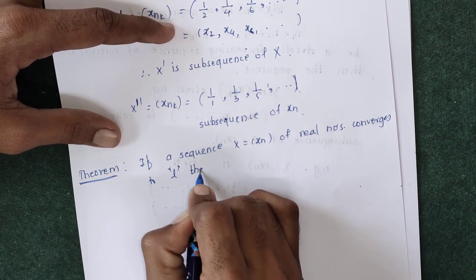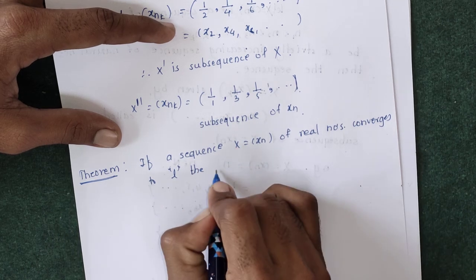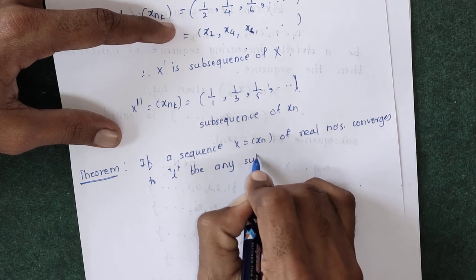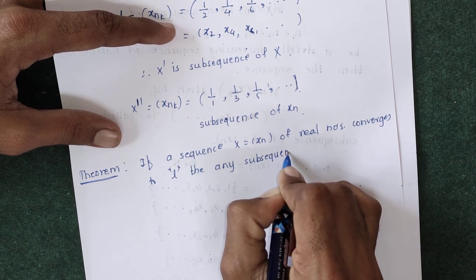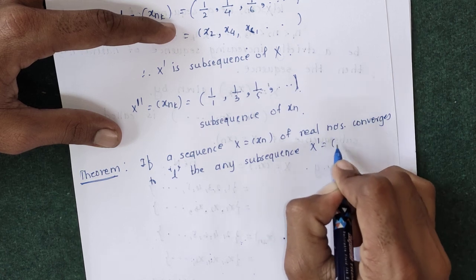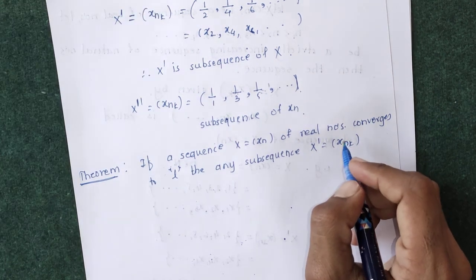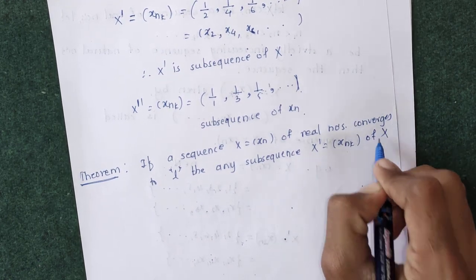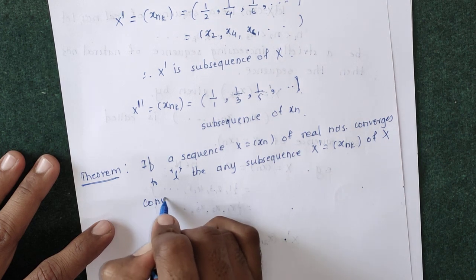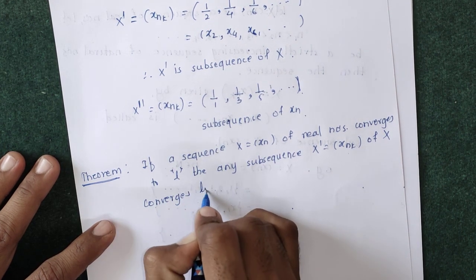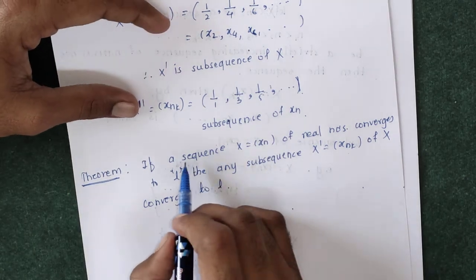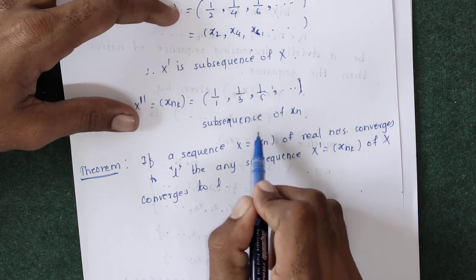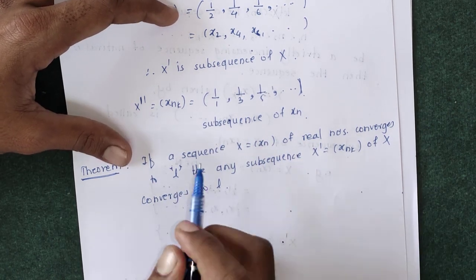If this sequence converges to the real number L, then any subsequence, suppose that subsequence is xn k, also converges to L. So if this given sequence is convergent and converges to some limit L, then every subsequence of the given sequence converges to the same limit.